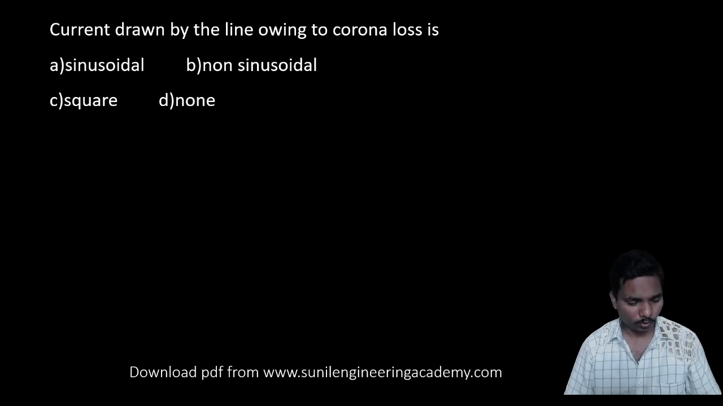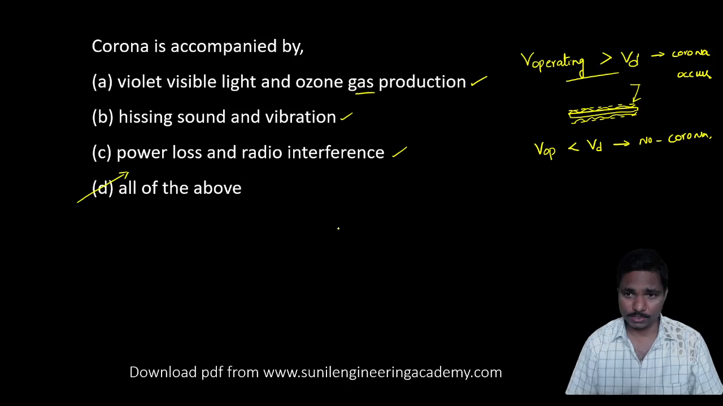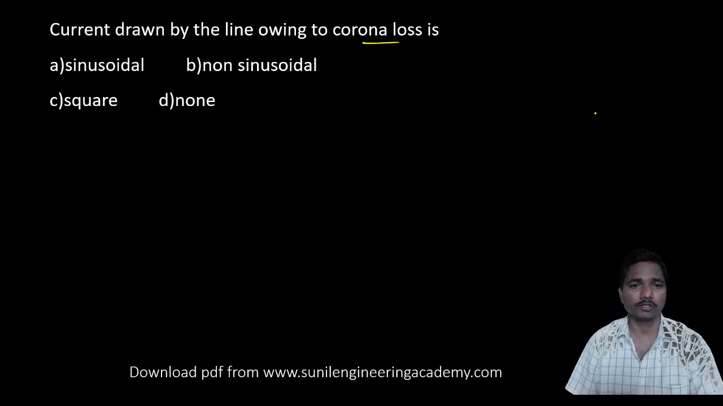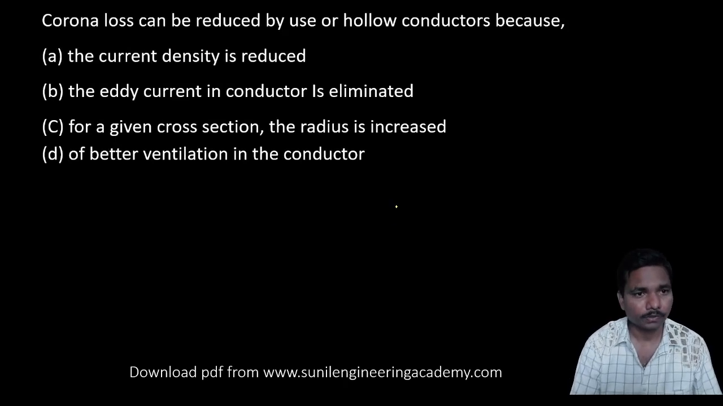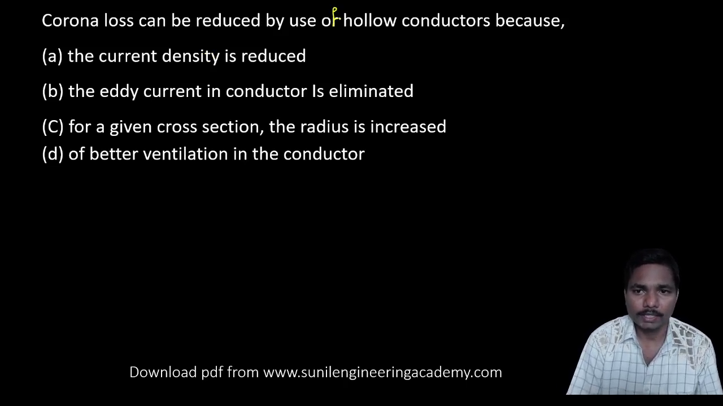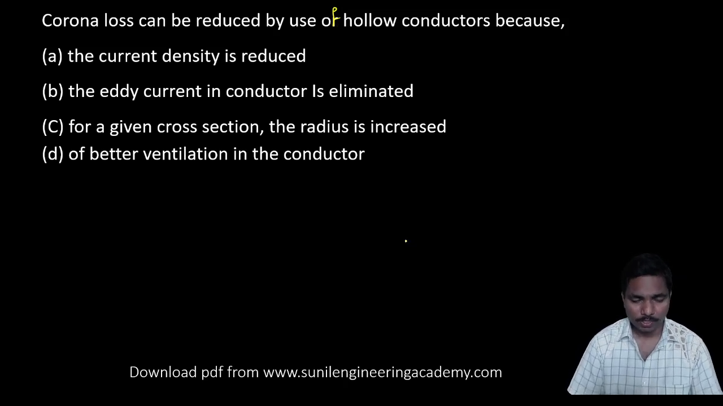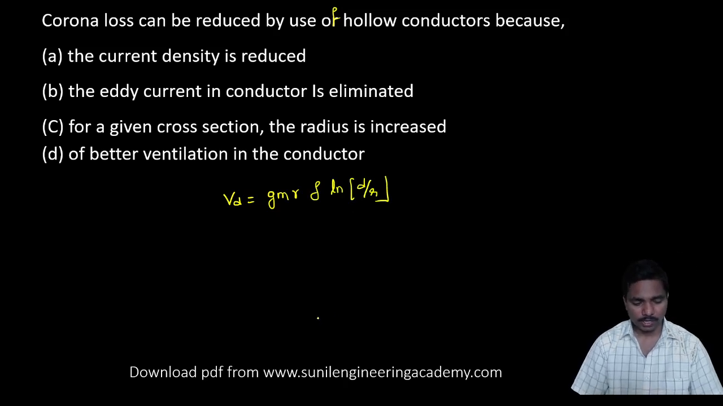Coming to the next question: the current drawn by the line owing to corona loss is dash. Whenever there is corona, current also flows through the air, and then it loses its sinusoidal nature, so it becomes non-sinusoidal. Next: corona loss can be reduced by use of hollow conductors because of dash. Here we know the disruptive voltage VD is equal to GMR delta ln of D by R.